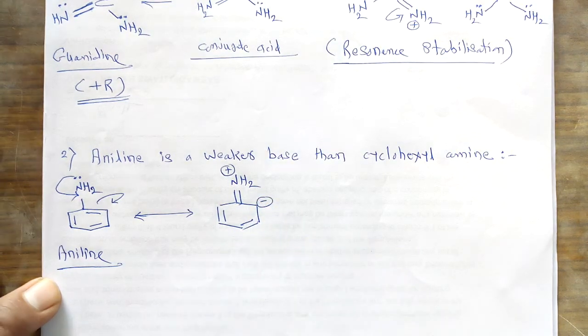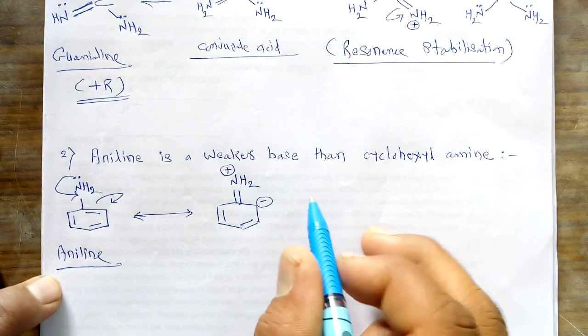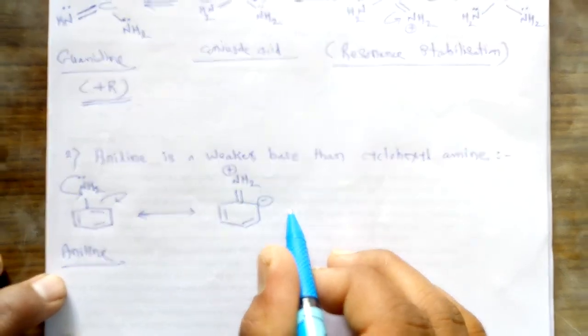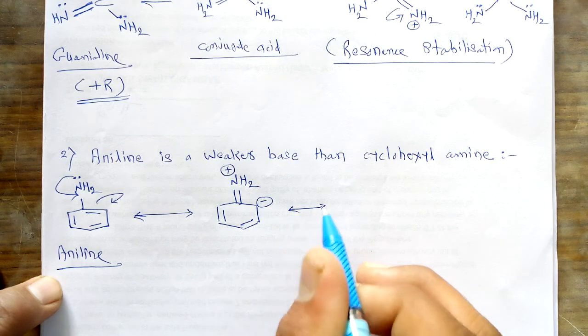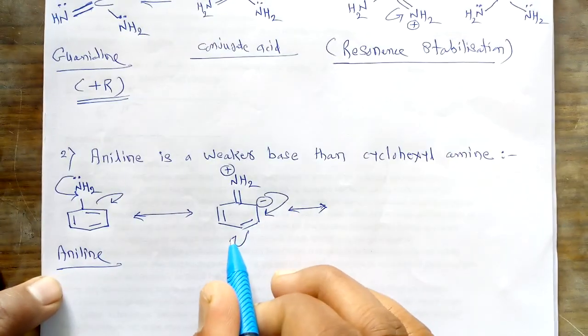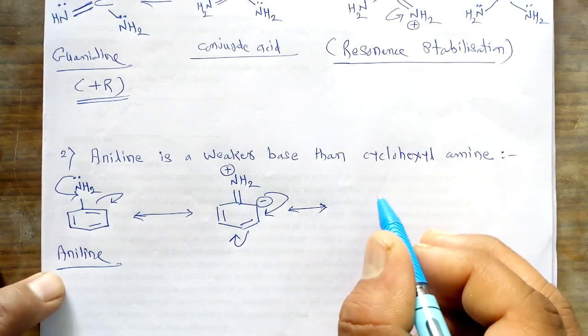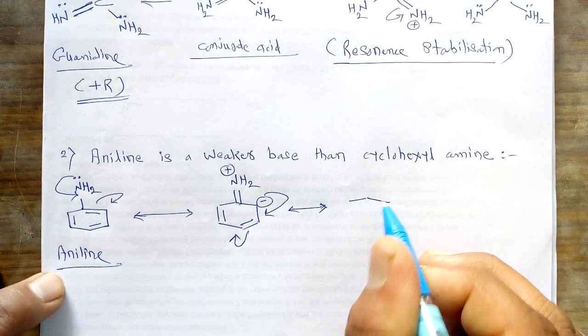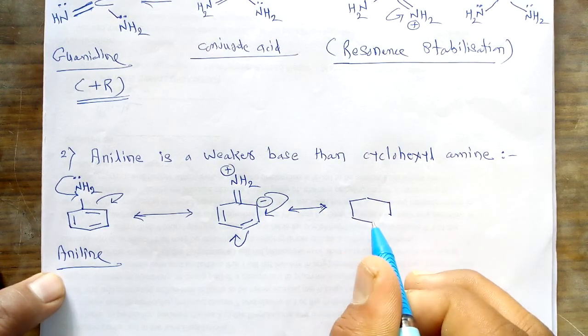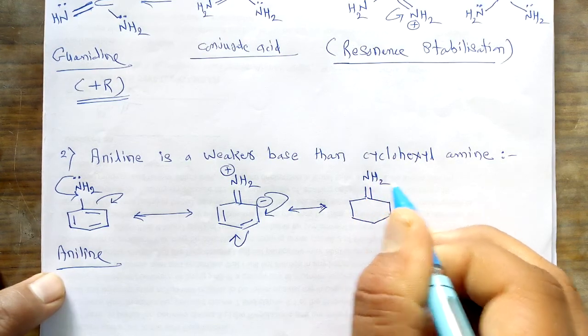Again, this negative charge is in conjugation with the adjacent double bond. So we can write the next resonating structure, where the negative charge is now shifted to the para position. We draw the next resonating structure as double bond NH2, which remains as it is.